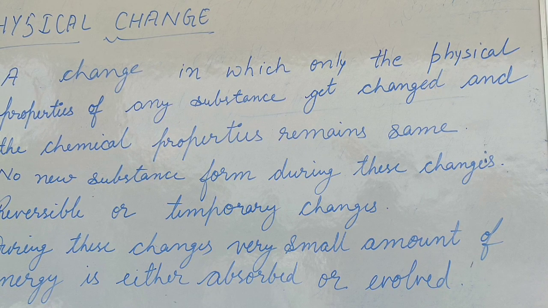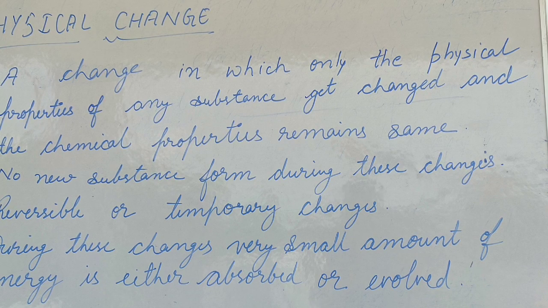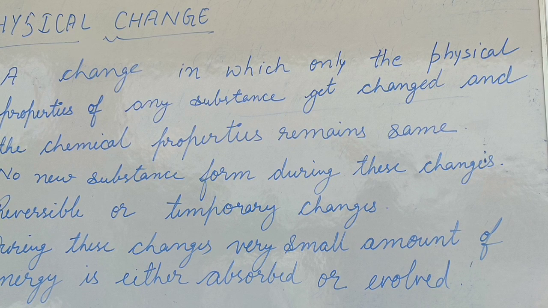Physical changes are reversible, and because they are reversible, they are temporary changes. During these changes, a very small amount of energy is either absorbed or evolved.